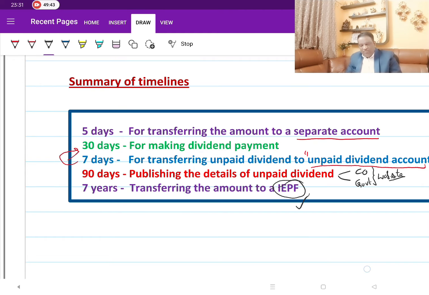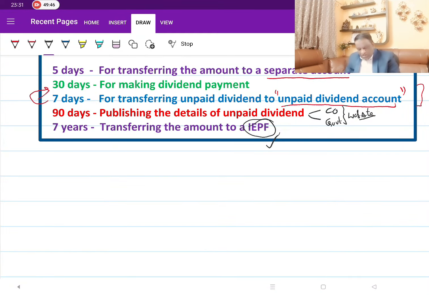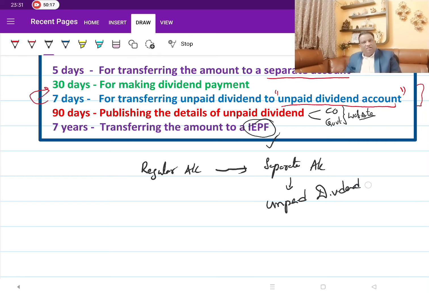The same thing, if we analyze from the bank account perspective: first you will have the money in your regular account, and from the regular account, within 5 days, it will be moved to the separate account. From here you start making the payments. Any money which is unpaid or unclaimed here will be moved to the unpaid dividend account, and from here anything still remaining unpaid for 7 years will go to IEPF.